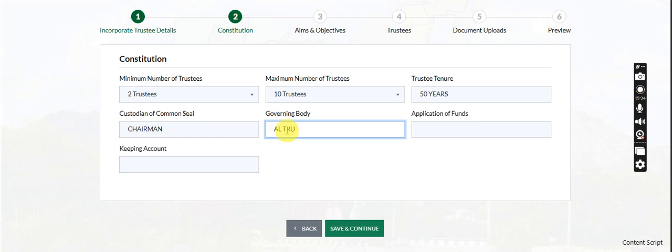But you have to make sure that you consent with your clients whether the governing body is all trustees, because in some registrations the trustees they are choosing for the application have already been streamlined. They will have more than 10 executives in some associations, and the ones they want to use for registration are just 3. So the governing body should be those 3. It may be just chairman, secretary, and financial secretary. So it may be all trustees as it is. So this application of funds,